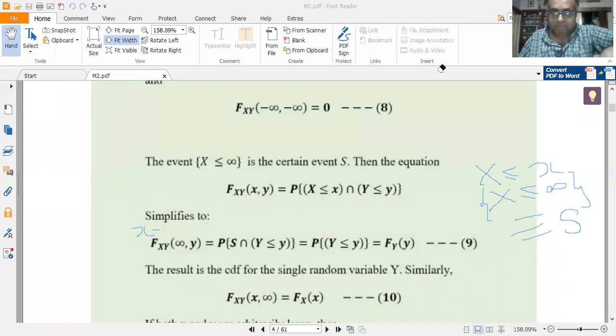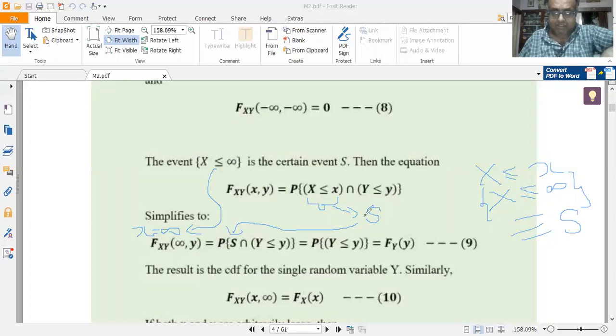Let me write it again. So I'm putting x is equal to infinity here. So Fxy of infinity comma y is equal to probability of X less than or equal to x, with small x equal to infinity. So X less than or equal to infinity is the entire sample space, yes. So that's why X less than or equal to x is replaced by S in this particular format.